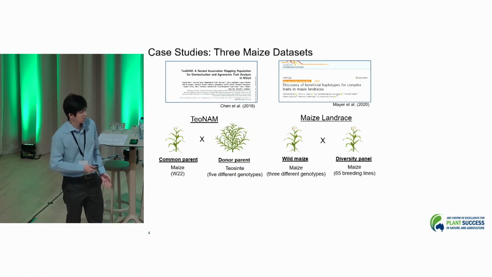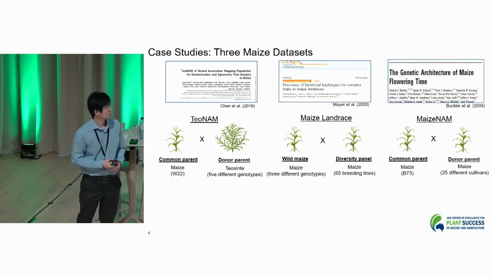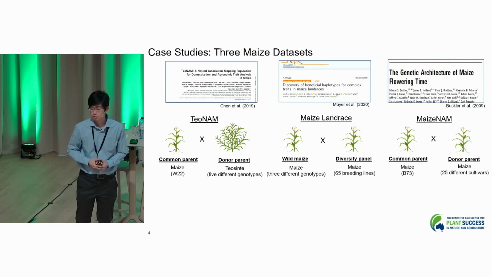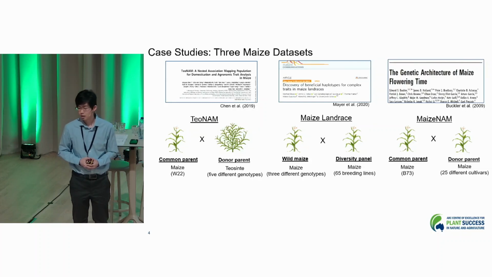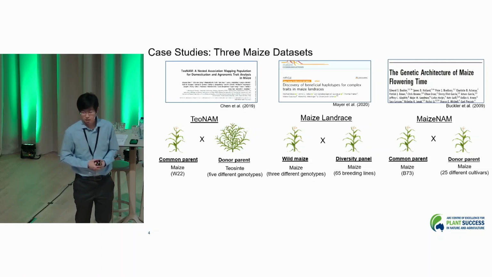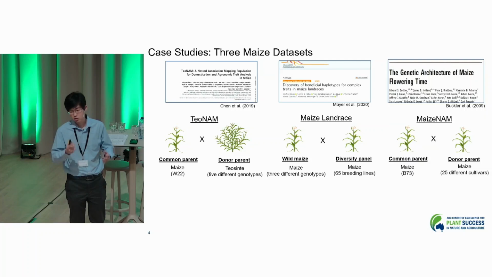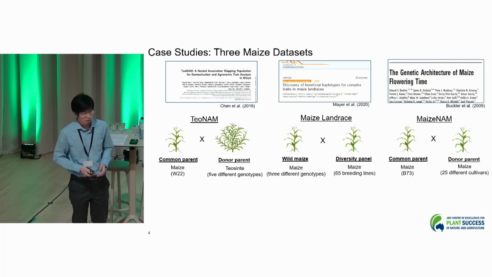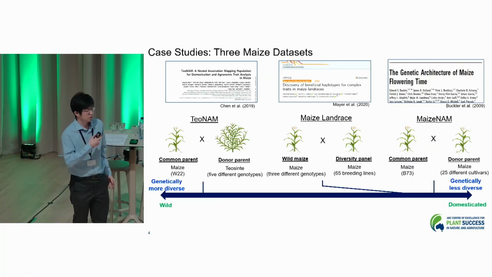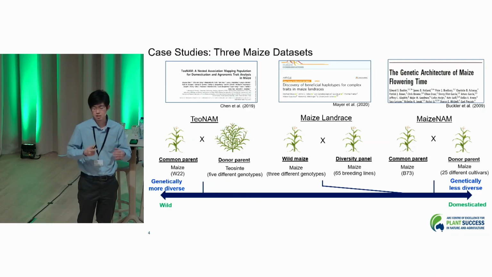The last one is much more different again, which is a maize dataset from Buckler et al. 2009. In this case, we have common parents again, maize B73, and 25 different cultivars coming from both temperate and tropical regions as donor parents, generating 25 different populations. We chose those 3 datasets because we can observe the diversity in their gene markers.